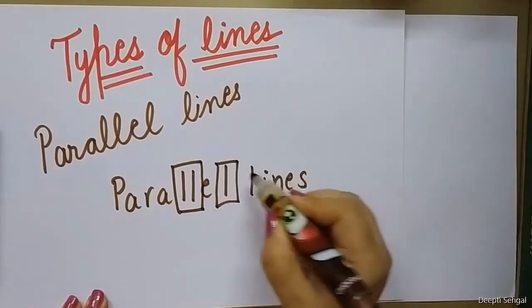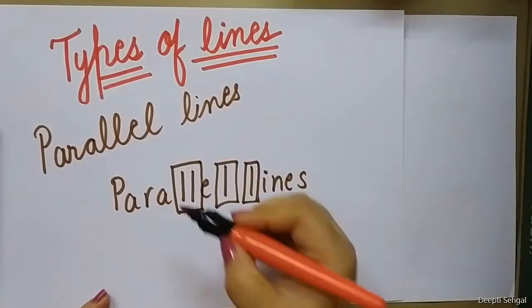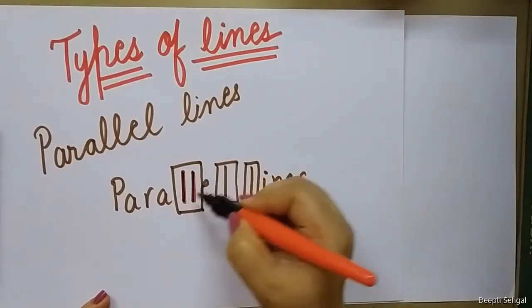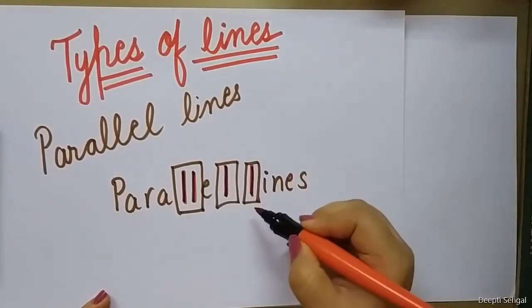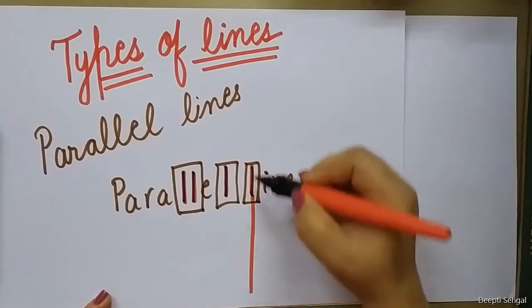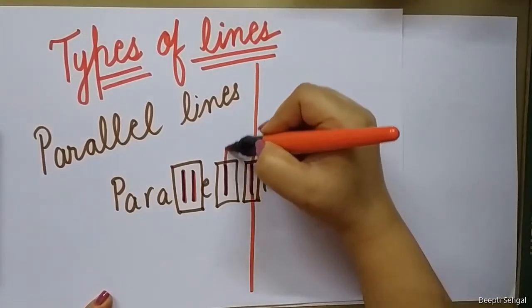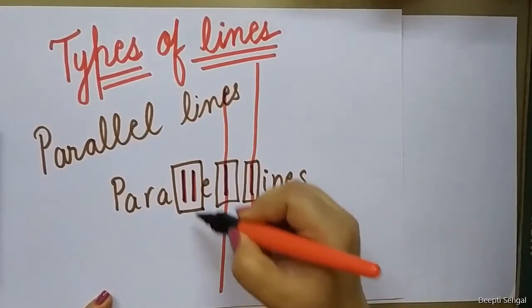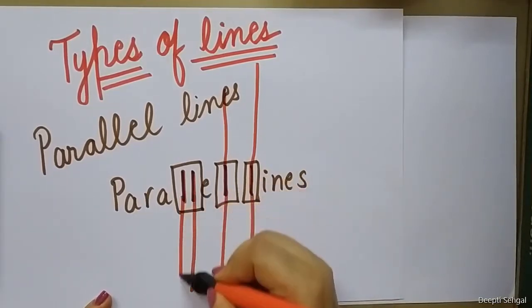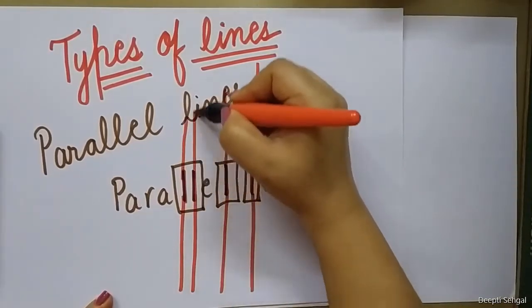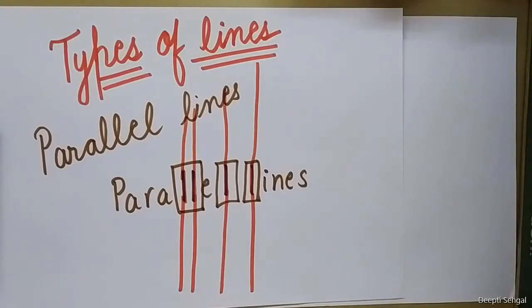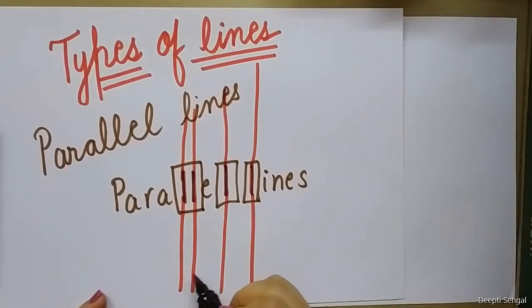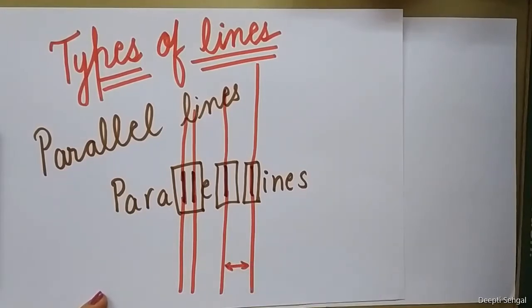Which alphabet is coming again and again? This L is coming again and again. So these L, if you extend these L, will they meet? Will they meet? No, they will not meet. So parallel lines are those lines that never meet. They are always at the same distance.